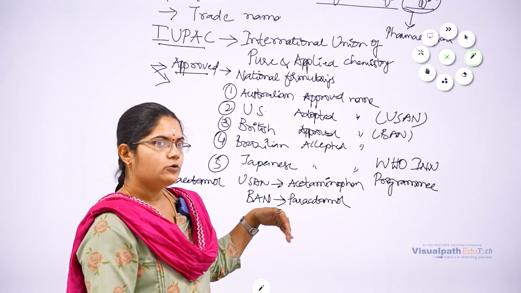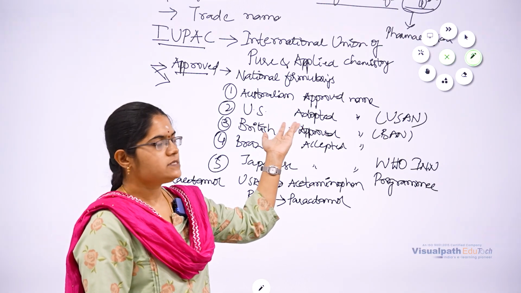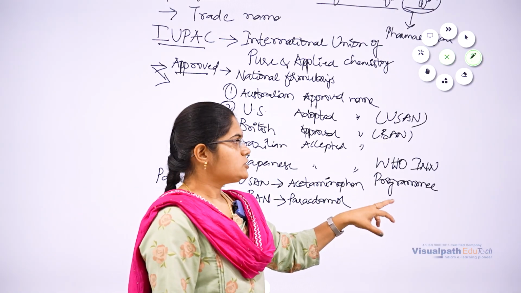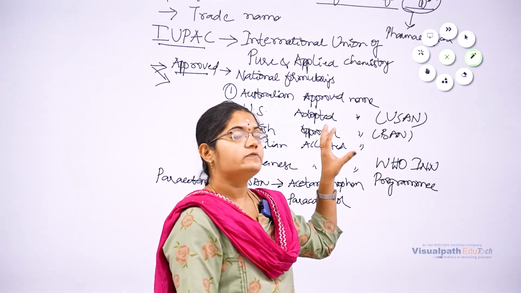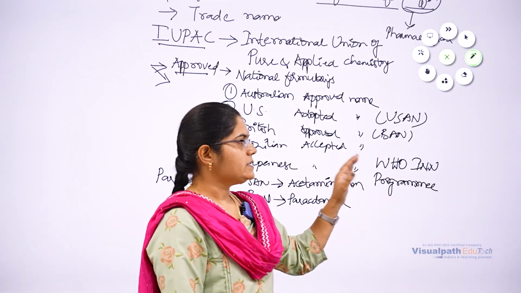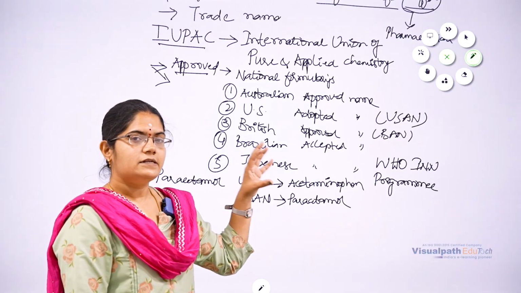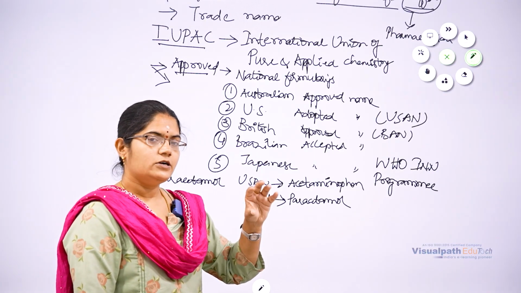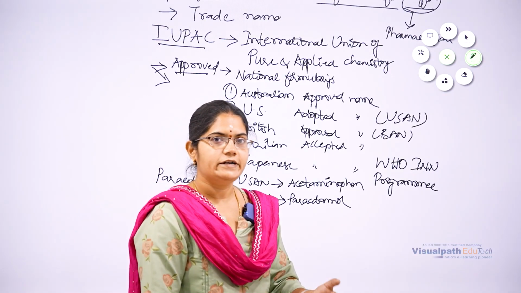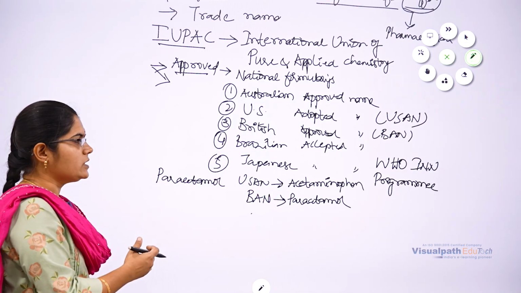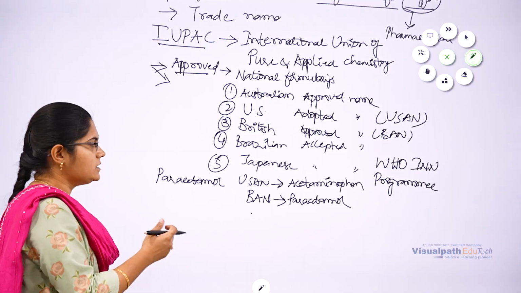So one can approach either national formulary bodies or WHO. According to WHO, it has a list of generic names, also named International Non-Proprietary Names. From that, one can get the generic name for a drug which they have identified or developed.